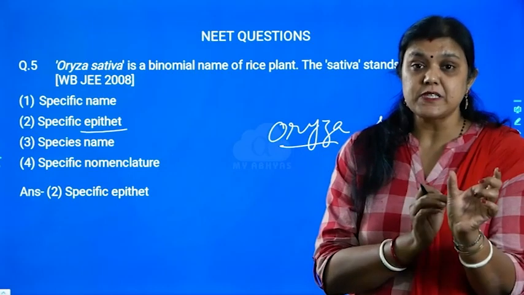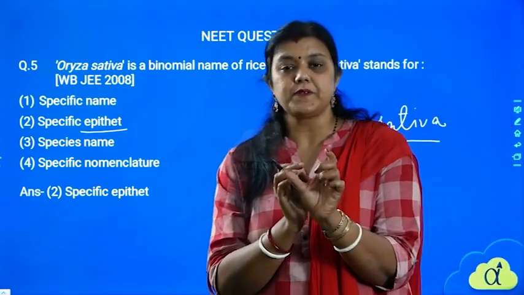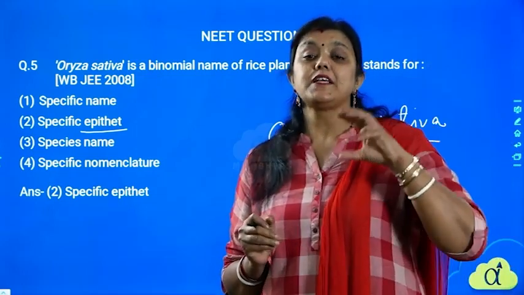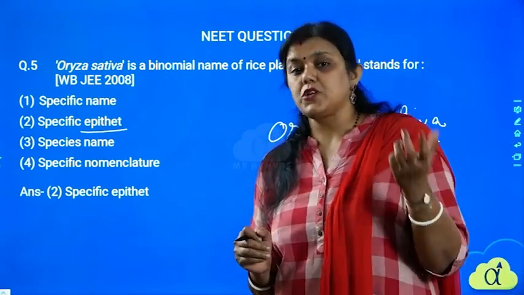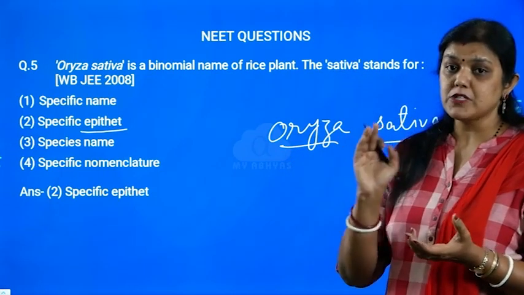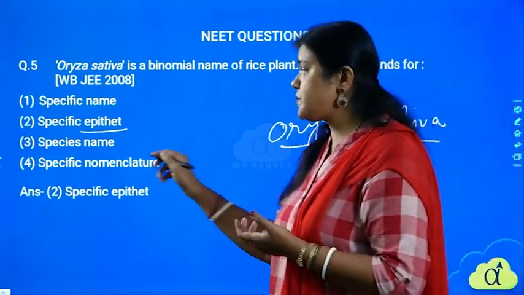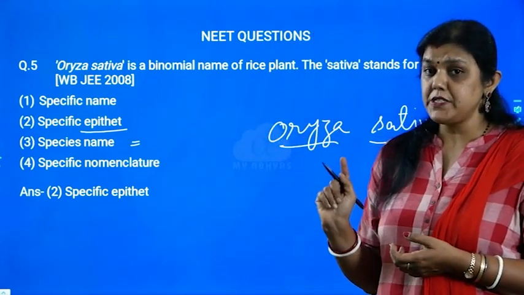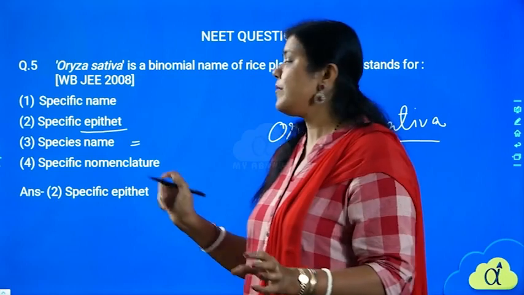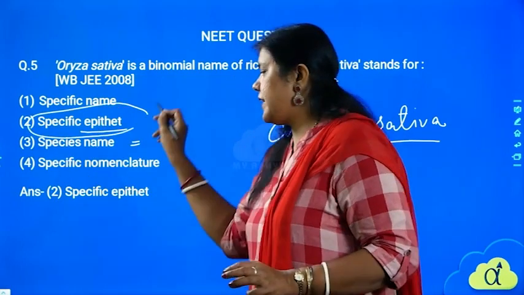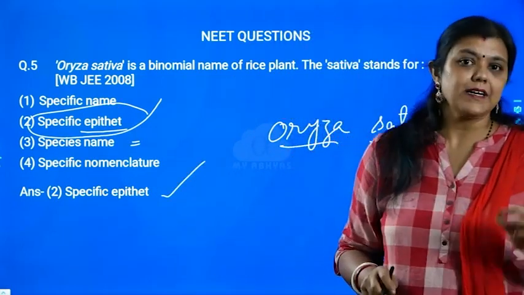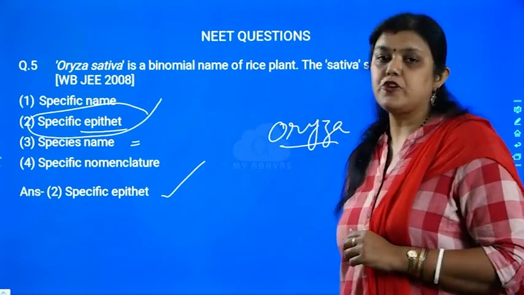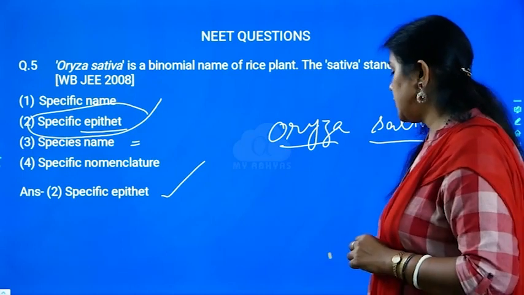Epithet is the specific epithet, meaning genus name and specific epithet. It is a particular name given to that species. That is why the term epithet is used instead of species. I could have said species name also, but it is not the name of the species, rather it is the given name. That is why it is called the species epithet, and the second option is the correct answer. This question also appeared in the West Bengal Joint Entrance Examination in 2018.